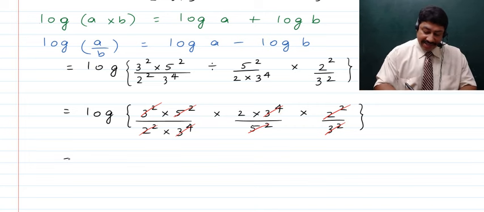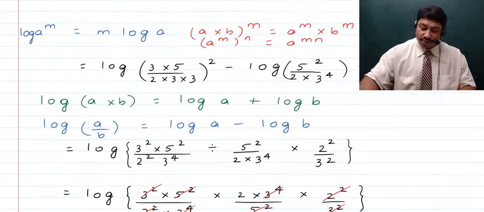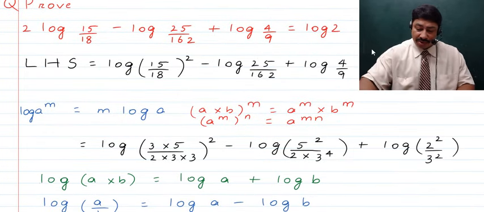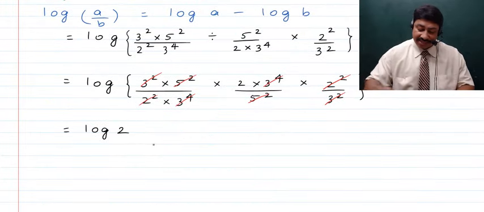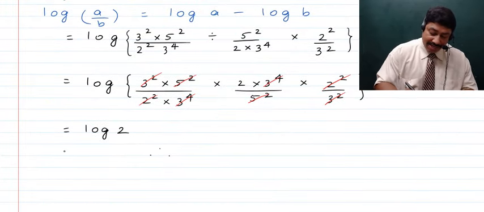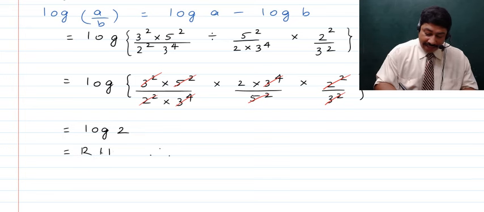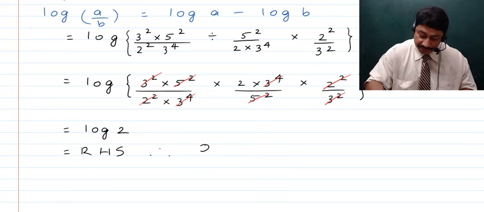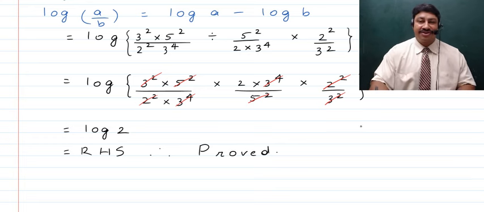And thus in the next step now we can write this as log of 2, and if you check out with what we require to bring, we would require to bring log 2, and therefore we can say that this stands to be equal to the right hand side, and thus we can say that the sum stands proved. Right? So Ashish, understood? Surely?